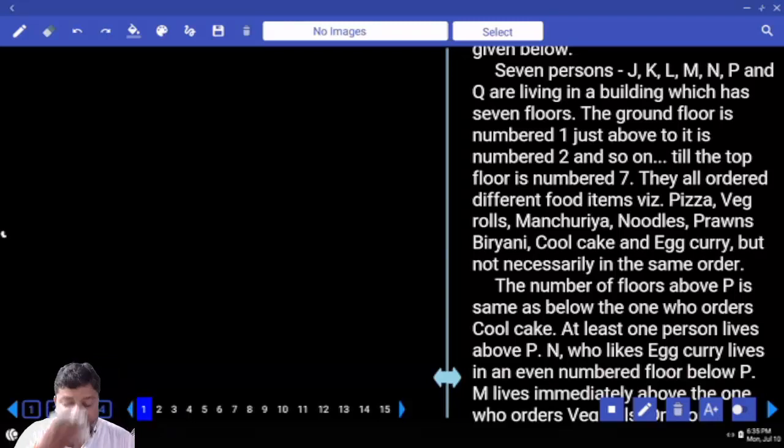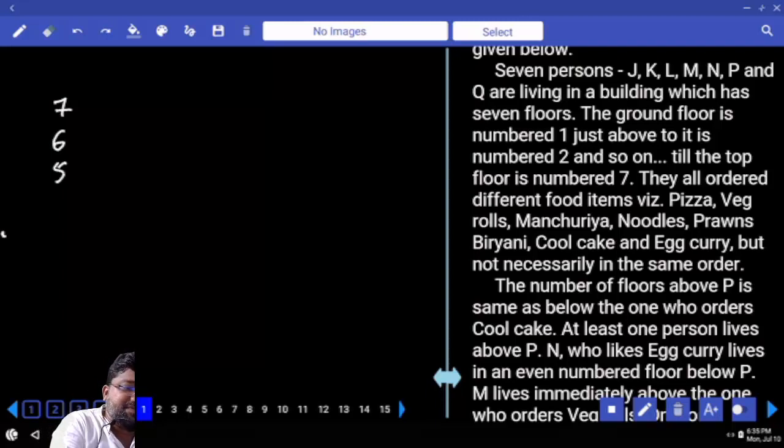How many persons? 7 persons. Now they have ordered 7 different items and they are living in how many floors? 7 different floors. Clearly this question is based on floor arrangement. 7, 6, 5, 4, 3, 2, 1.